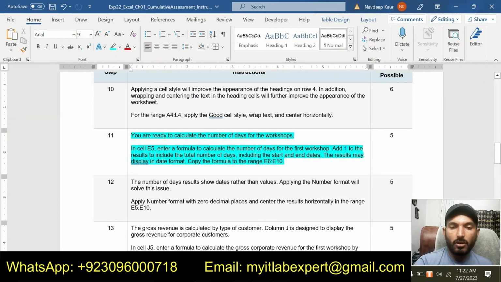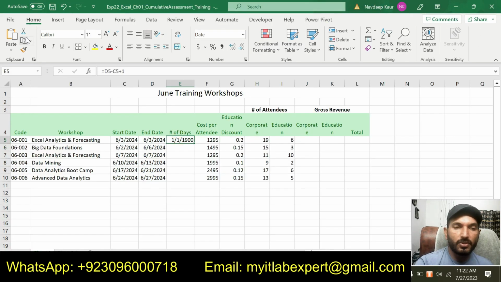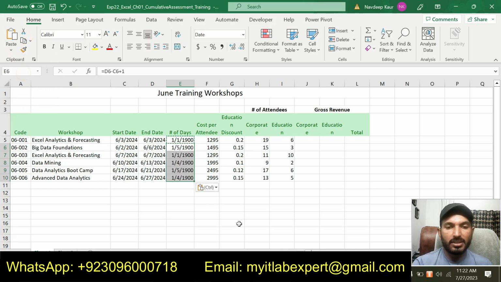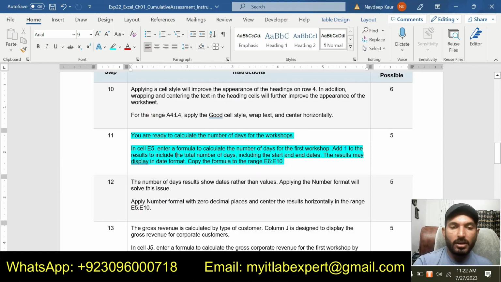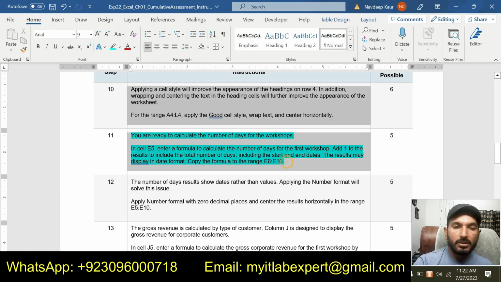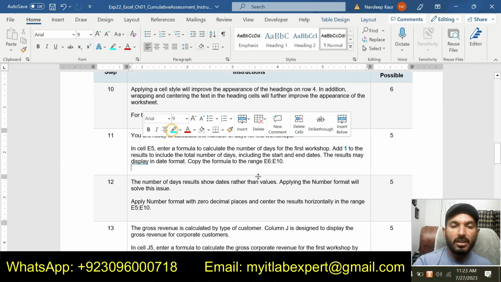So we got the number of days for the first workshop, and now we are supposed to copy this formula to E6 up to E10. So simply copy this one to E6 up to E10 and we will get the number of days for the other workshops. So that is all required in step number 11. So the next step to do is step number 12.